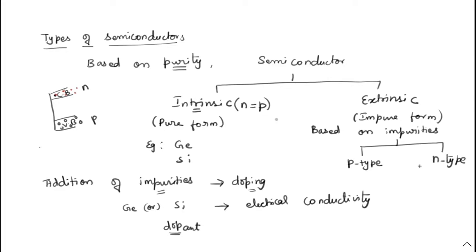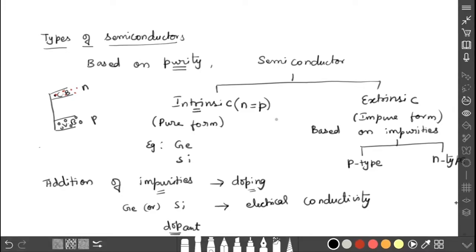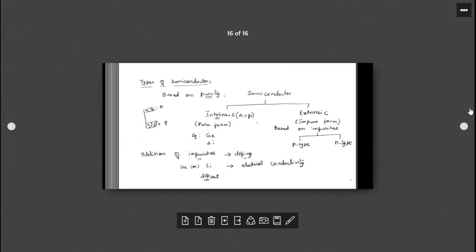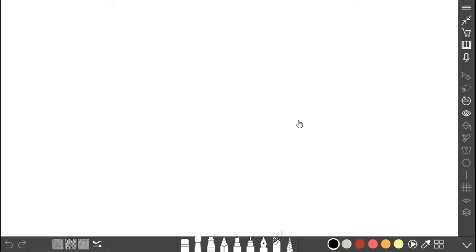Now we are going to discuss these two types in detail, p-type as well as n-type. So let us go to the types of extrinsic semiconductors.